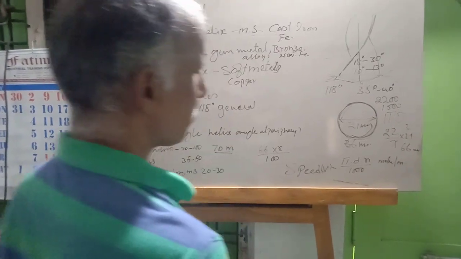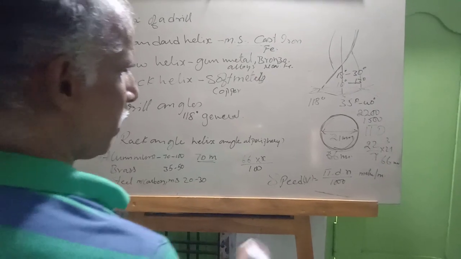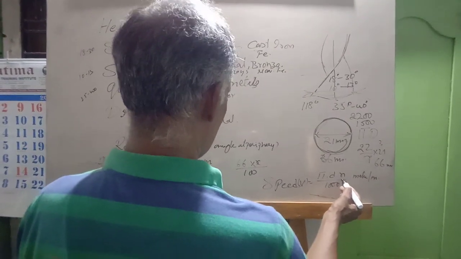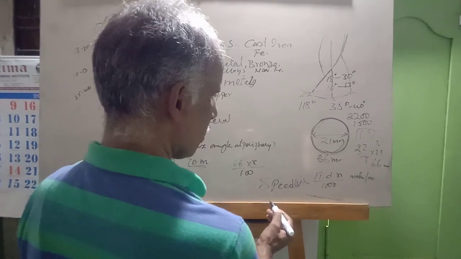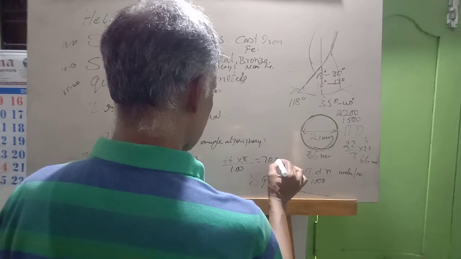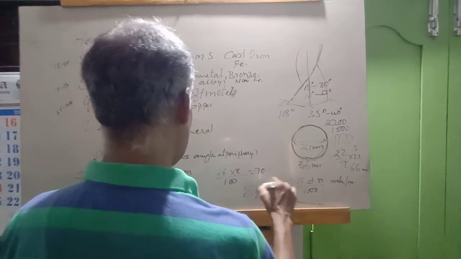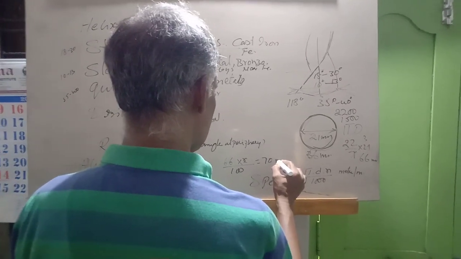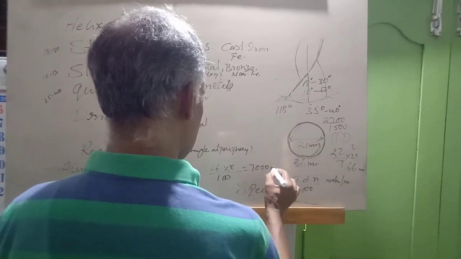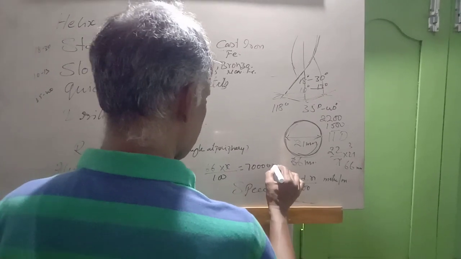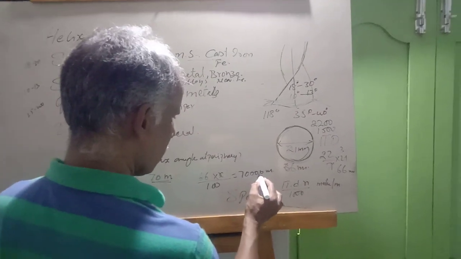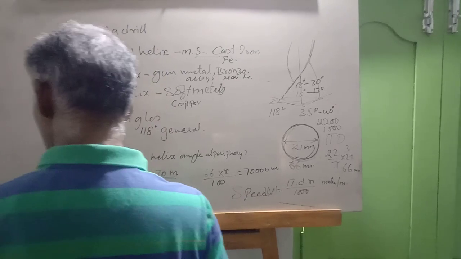Pi dn by 1000: pi, diameter, number of rounds. We don't know the number of rounds. That is equal to how much? 70 meters. The 70 meters has to be converted to mm, as this is in mm. So to convert it to meters, what will we do?